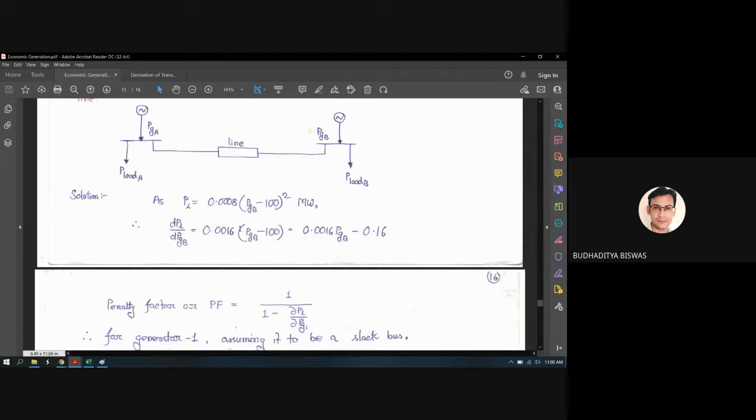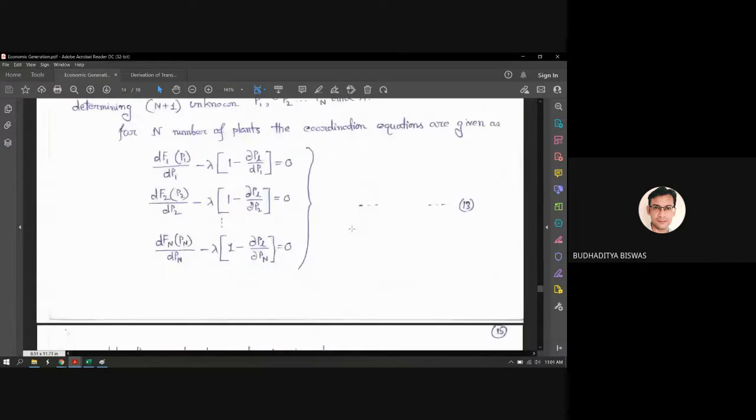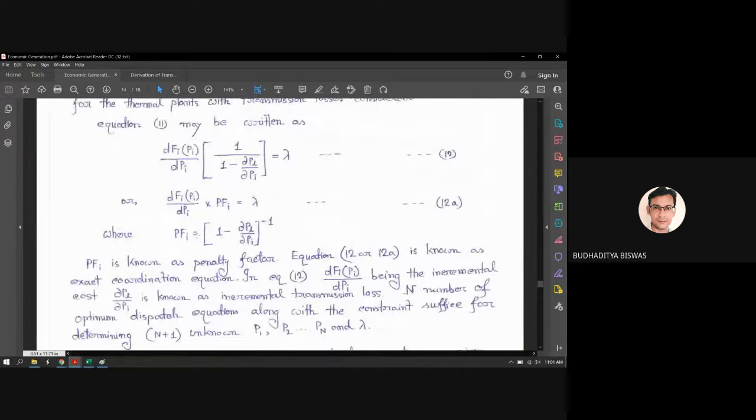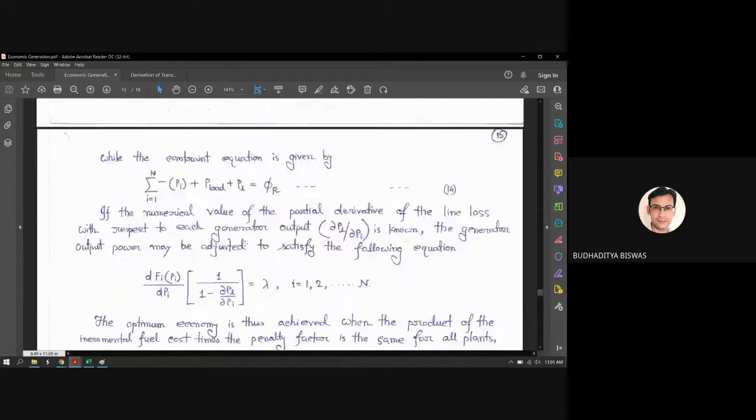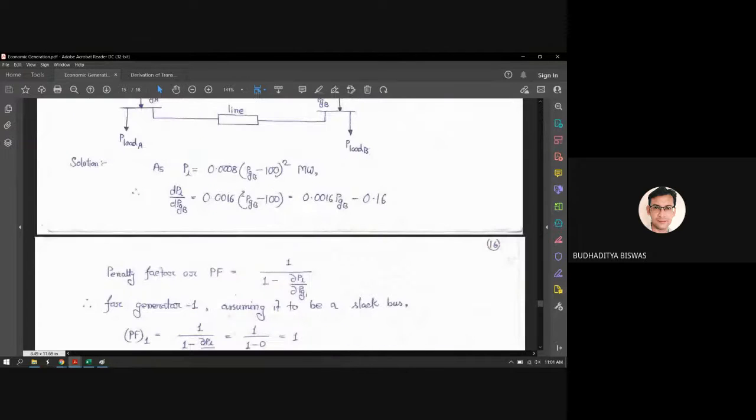So this is the first derivative, or if you break this value, it becomes 0.0016 PGB minus 0.16. Because when you calculate the penalty factor, this dPL by dPi, the incremental transmission loss, is required. That's why we have to take the derivative of this one.